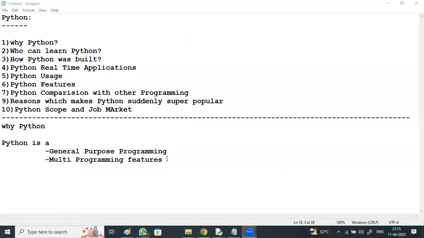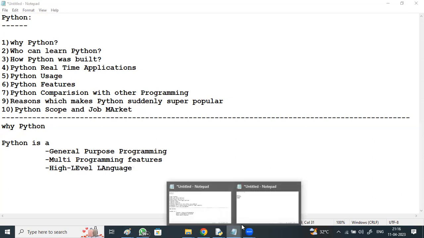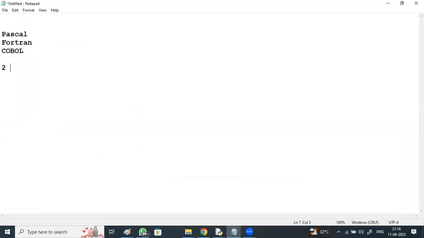And Python is a high level language. So mainly, if I can say, there are two types of languages: low level languages, for example assembly level language or machine level language, and high level languages.